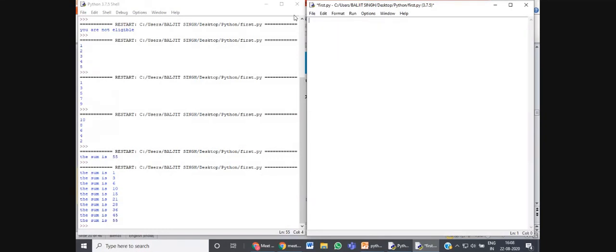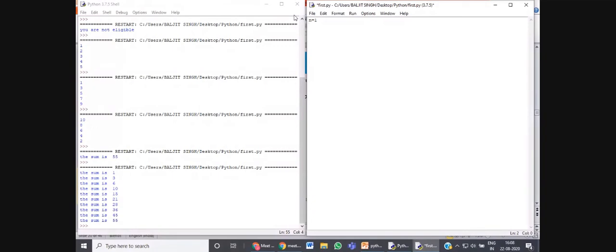In the while loop, you need to give the value or the condition first before writing the program. This program is for generating a geometric series. A geometric series is a series in which the number is multiplied by 2 in every step. So here I'm going to define or assign a value to the n variable.